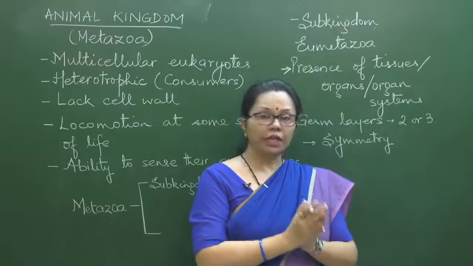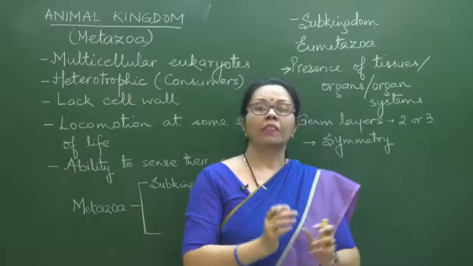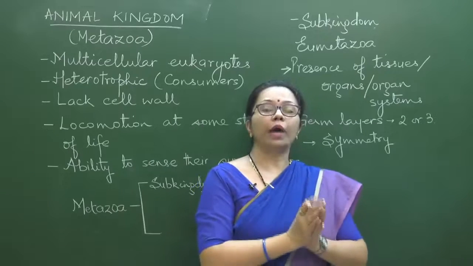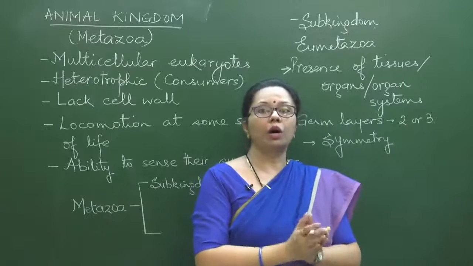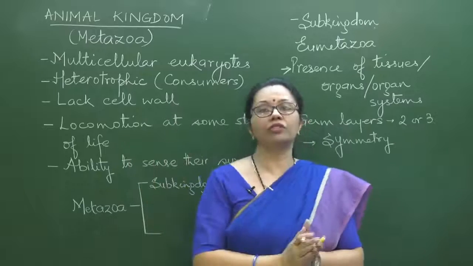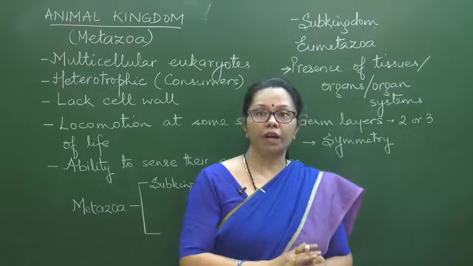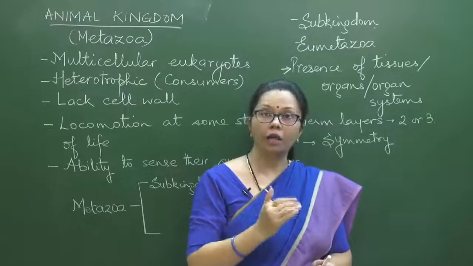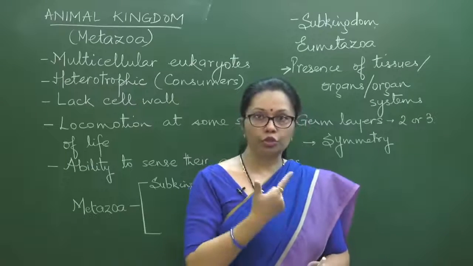So the first thing that you see here is just the basic beginning we have taken, that when we talk about Animalia, that is the animal kingdom, it is also called Metazoa, and this Metazoa has some characteristic features, 5 of which I have listed over here. And then this Metazoa is divided into two subkingdoms: Parazoa and Eumetazoa, the true metazoans.